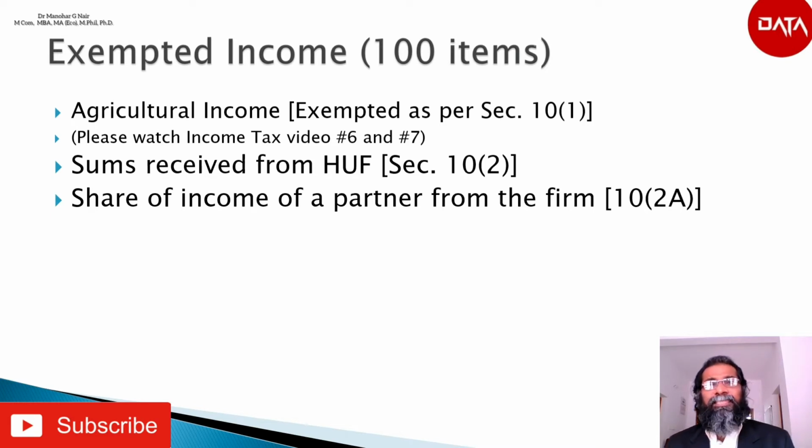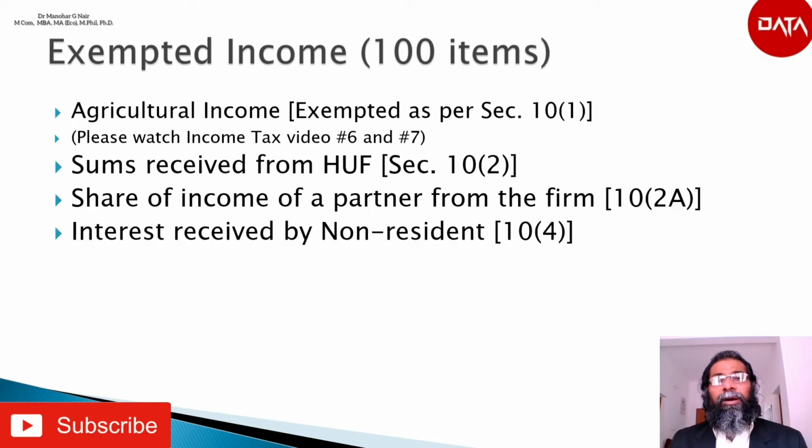Here the reason is that this income is already taxed in the hands of the firm. So the share of profit received by the partner from the partnership firm shall be exempted.